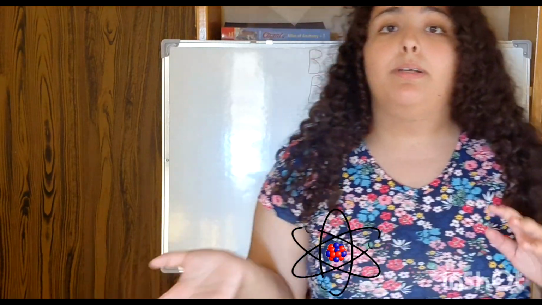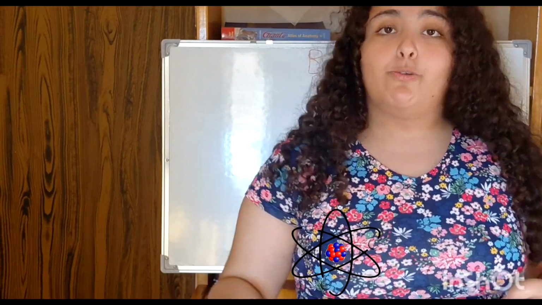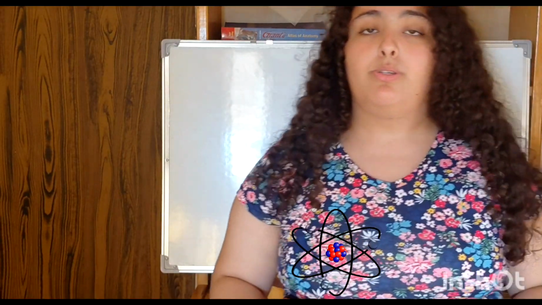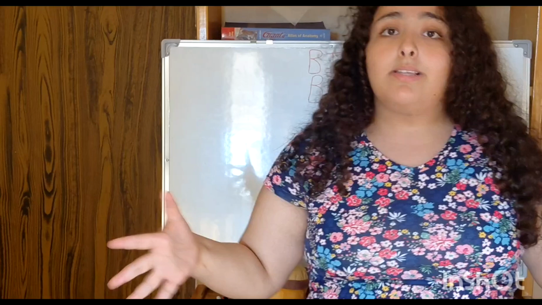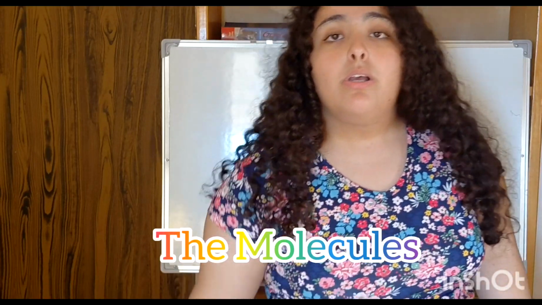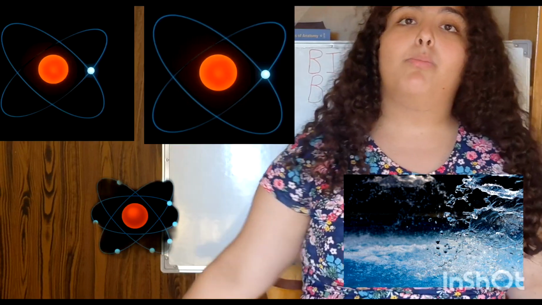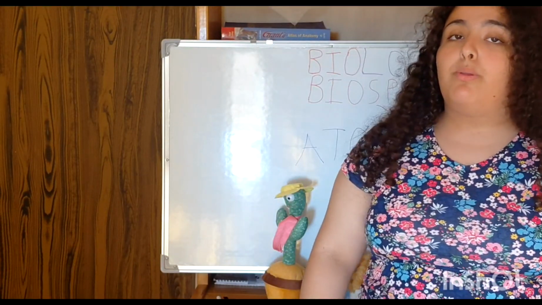We'll start with the atom. The atom itself consists of negatively charged things called electrons, positively charged ones called protons, and neutral ones called neutrons. So the atom can be either a hydrogen atom, maybe an oxygen atom, or any other kind of atom. These atoms will cooperate and connect with each other by specific bonds to form what's called molecules. So, for example, water consists of two hydrogen atoms and one oxygen atom that connect with each other by specific bonds.